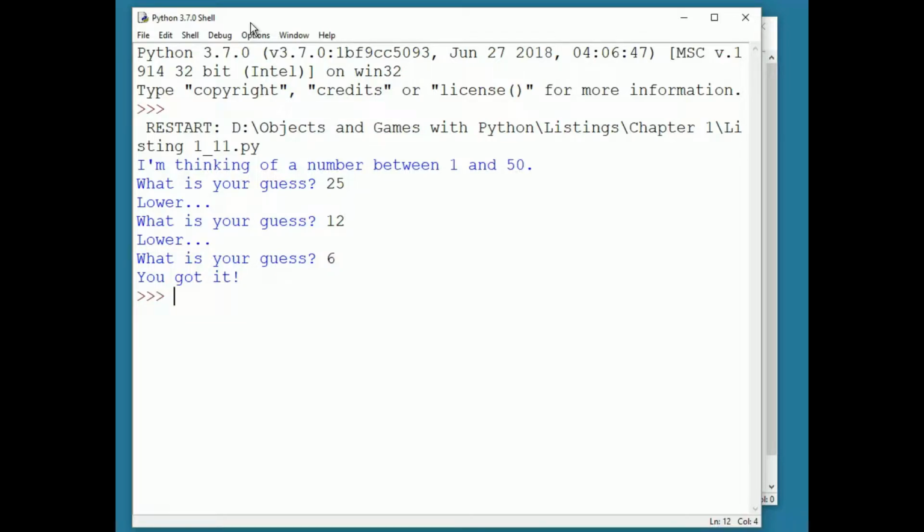What's interesting about this program is we don't know in advance how many times the user will make an incorrect guess, so we don't know in advance how many times the program will obtain a guess from the user, compare it to its number, and tell the user higher, lower, or you got it. To write a program that repeats code until a condition is met, in this case until the user guesses the number, we use a conditional loop. A conditional loop is often called a while loop because in many languages the keyword while signals a conditional loop.